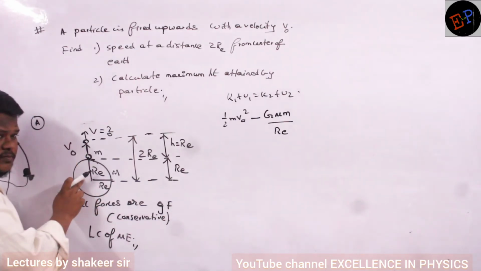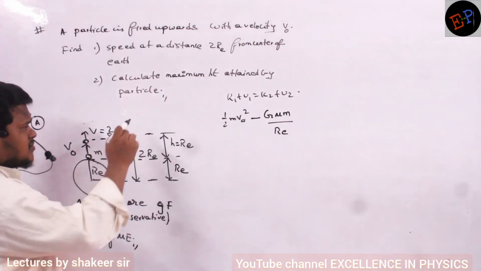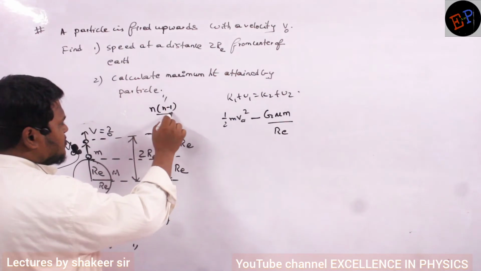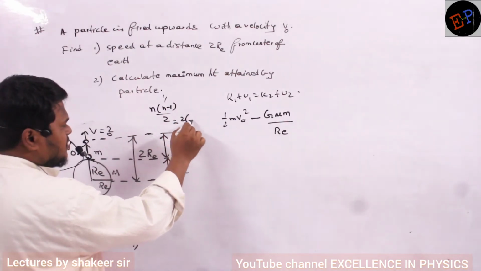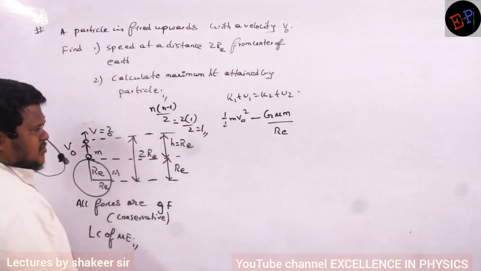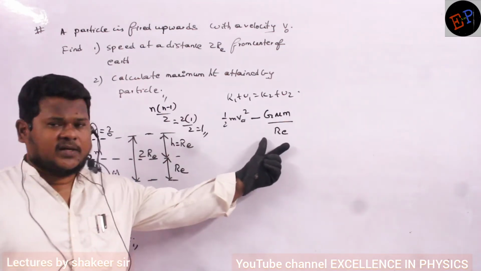Only 2 masses, so only one pair is possible. Already we have studied the equation n into n minus 1 by 2. How many masses? 2 masses. 2 into 1 by 2 is 1, so 1 pair is possible. So minus GMm by r.